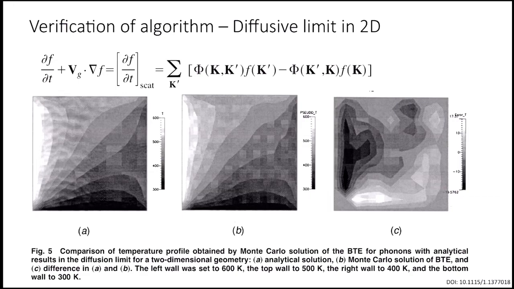Okay, so this is a 2D problem. Again, we are looking at the diffusion transport. The problem is such that there is a two-dimensional body. The left wall we have set to 600 Kelvin. Top wall is at 500 Kelvin. Right wall is at 400 Kelvin. And the bottom wall is at 300 Kelvin.